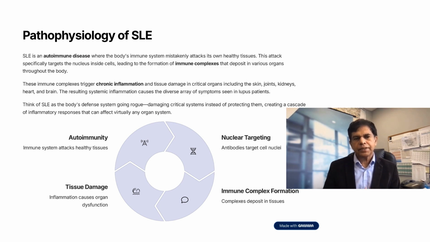Think of SLE as the body's defense system going rogue, damaging critical systems instead of protecting them, creating a cascade of inflammatory responses that can affect virtually any organ system. Autoimmunity: the immune system attacks healthy tissues. Nuclear targeting: antibodies target cell nuclei. Immune complex formation: complexes deposit in tissues. Tissue damage: inflammation causes organ dysfunction.